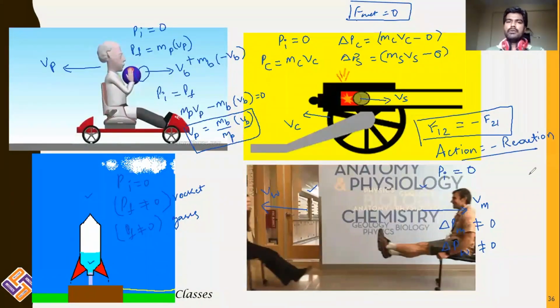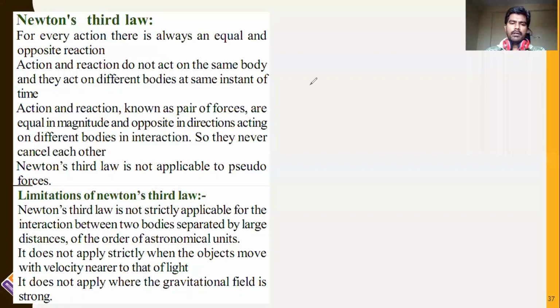Action is equal to minus reaction. So Newton's third law is simply defined as: for every action there is an equal and opposite reaction. That is what Newton's third law states.